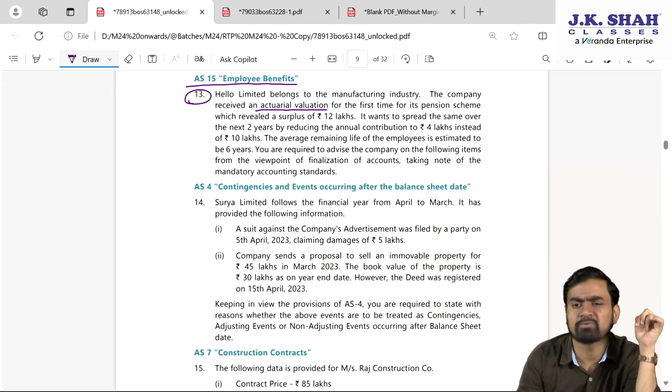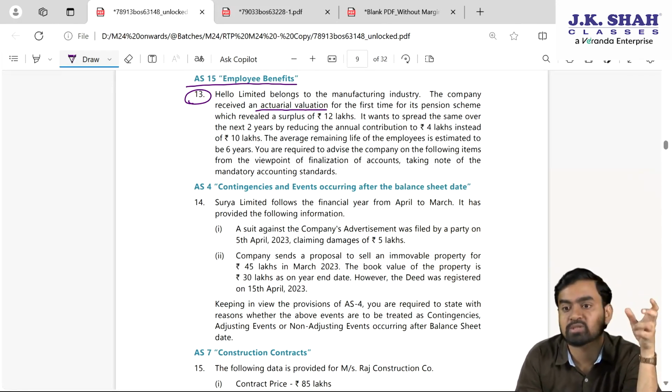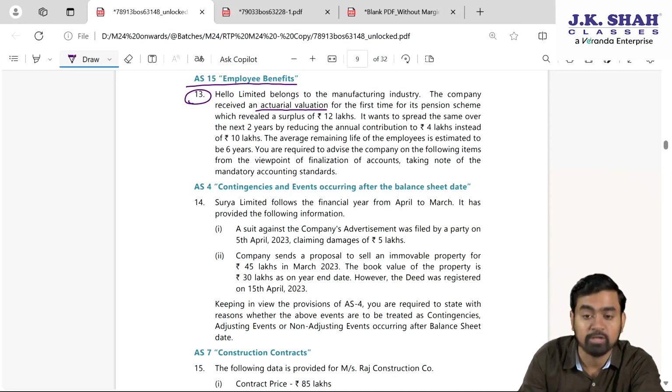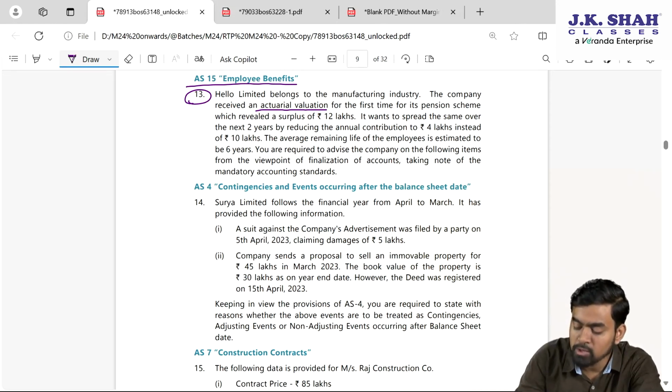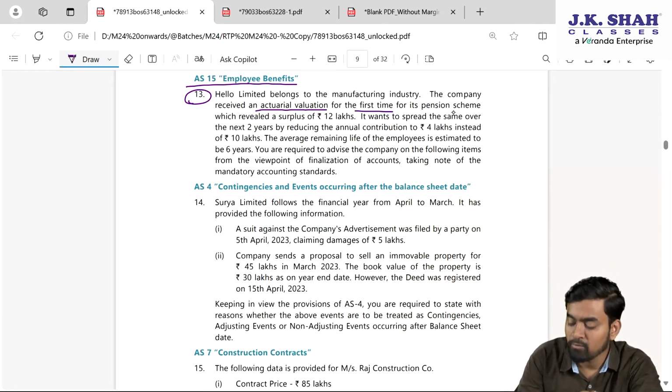See, normal provision we decide in the company itself. But if it is a long-term provision, then many assumptions and many technical calculations are involved, and hence we need to take the help of an actuary. So the actuary is the person who helps in determining how much long-term provision we should record in the books of accounts. For the very first time we are taking the help of an actuary for its pension scheme, which revealed a surplus of 12 lakhs.